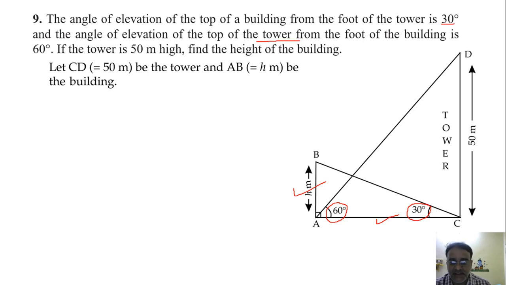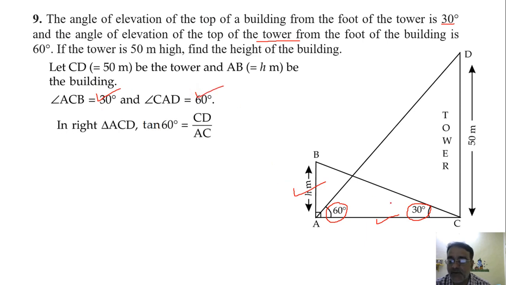Now we'll start the write up. Let CD is equal to tower, that is 50 meter, and AB is equal to height of the building, that is H meter, and this angle is 30 degree and this angle is 60 degree. Now we are going to take ACD first, क्योंकि इसमें एक वैल्यू दिया हुआ है और दूसरा वैल्यू हम लोग निकालेंगे AC. So tan 60 degree is equal to CD upon AC, that is opposite upon adjacent. So what is tan 60 degree? Root 3. And CD is given 50. So root 3 is equal to 50 upon AC. तो इन दोनों को interchange करो. So you will get AC is equal to 50 upon root 3. Let it be equation number 1.